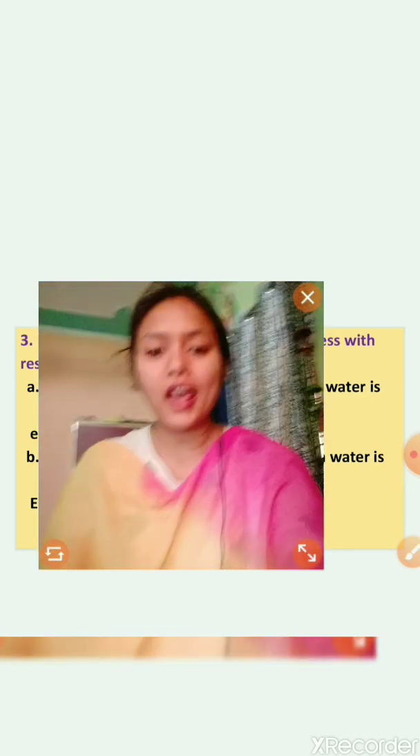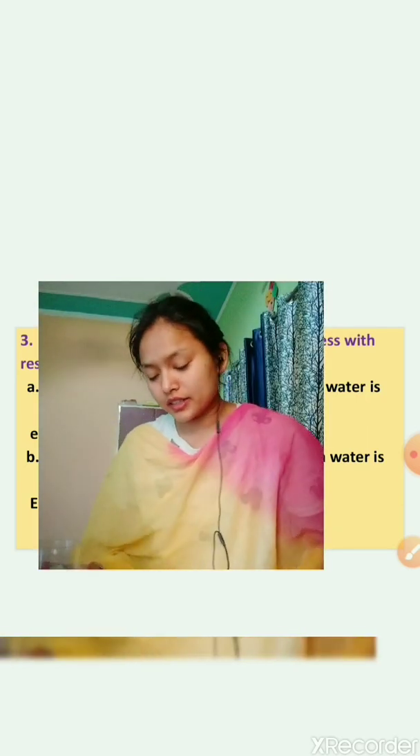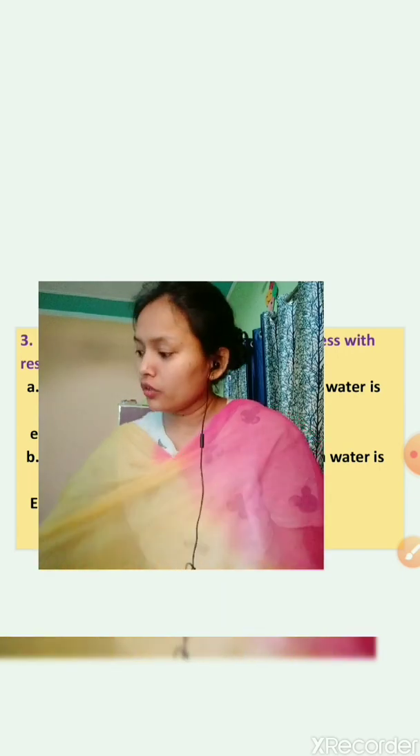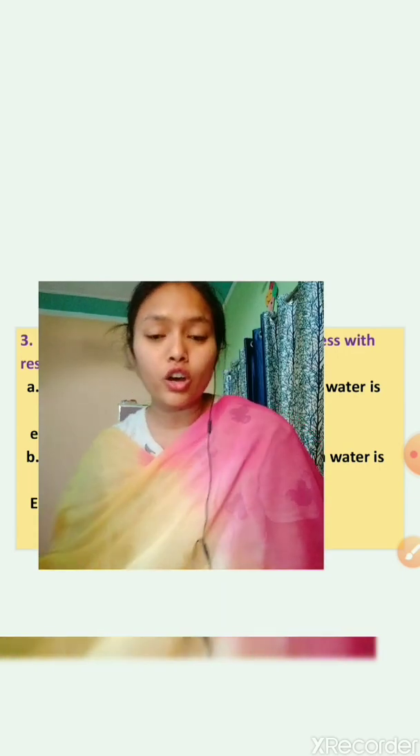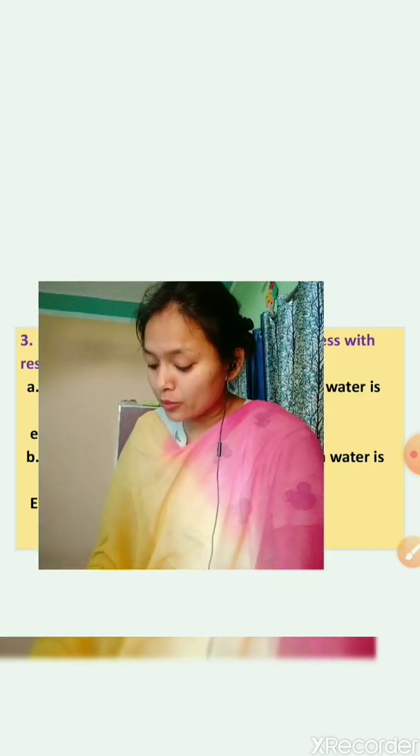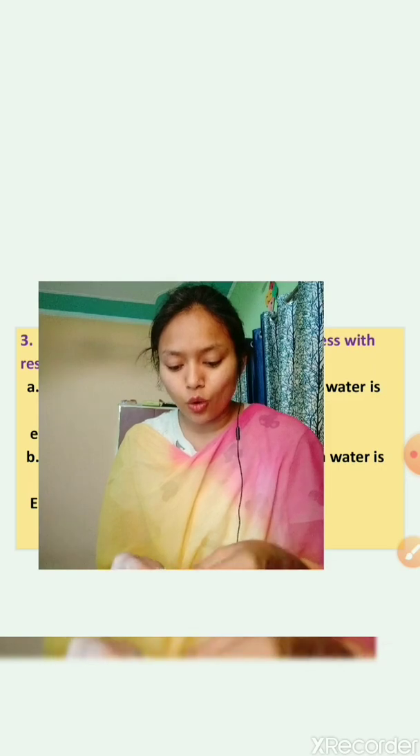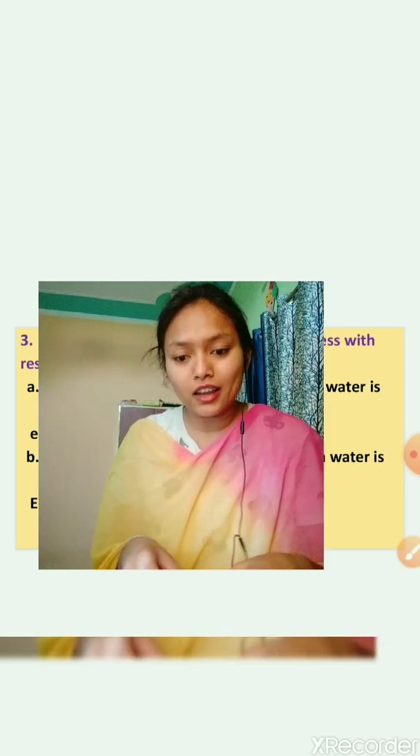So from here we can say that these are lighter than water and these stones are heavier than water. Is it clear? Now let's take some paper. Then let's see what will happen with the paper. Will the paper sink in water or float in water? Yes, what will happen with paper? It will float on the water, because it is very light compared to water.